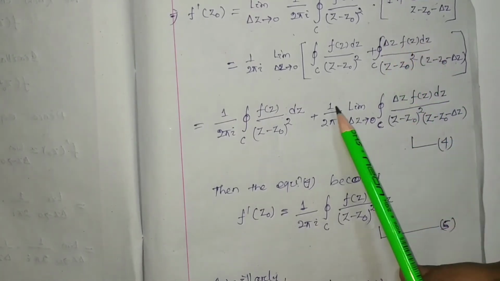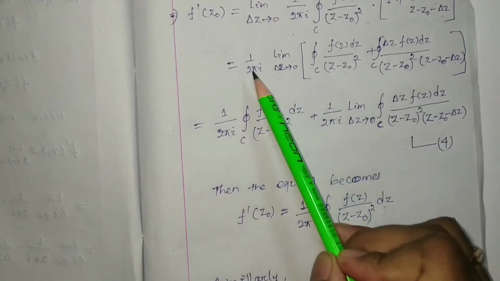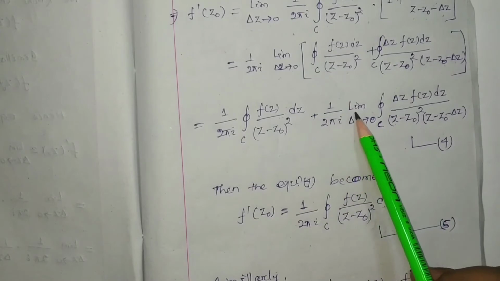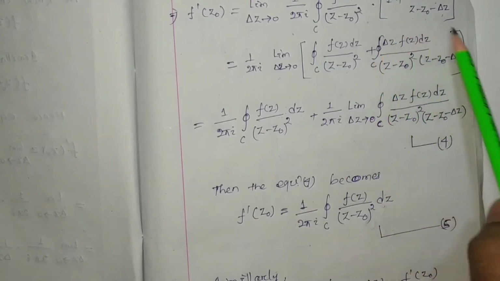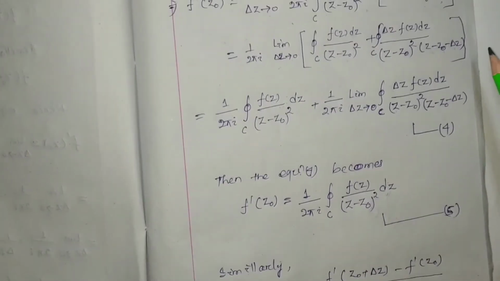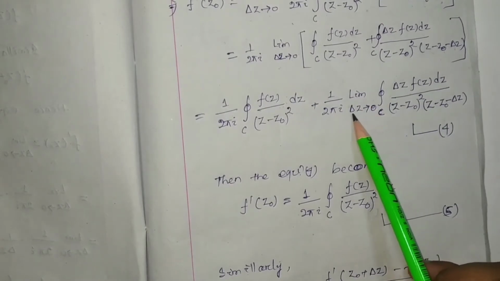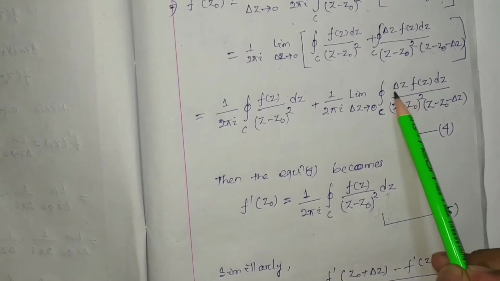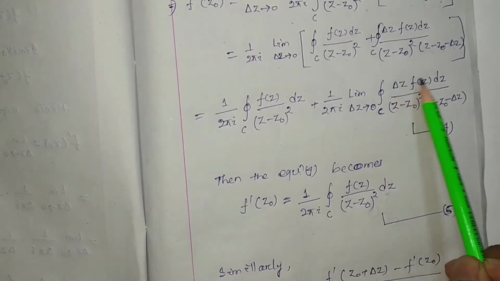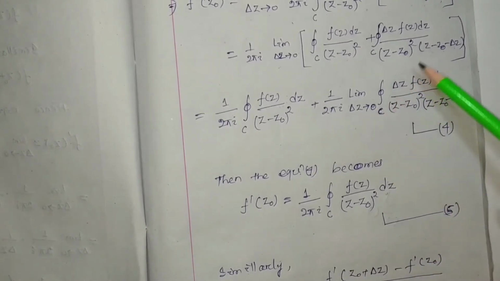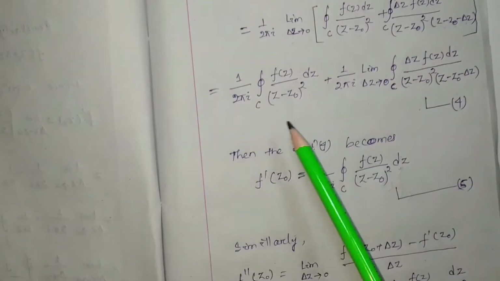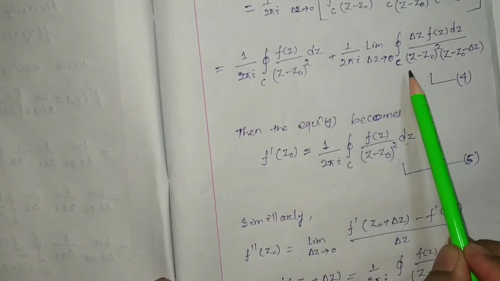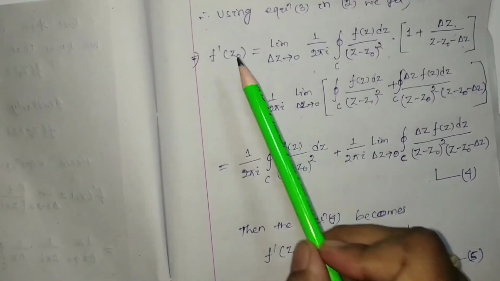That means you just write 1 by 2 pi i limit del z tends to 0, this term, right? Now if I am going to consider del z tends to 0 of this term, then the numerator has del z, so the numerator will be 0, means this whole term is going to be 0. Then we are going to find the equation number 4. The equation number 4 becomes, that is your f dash z0.